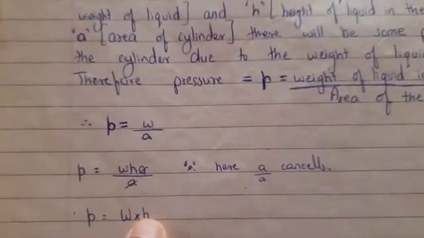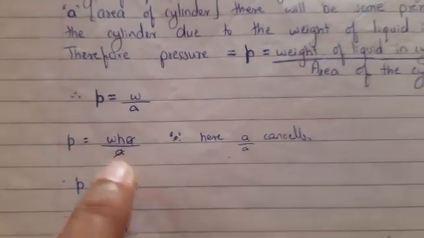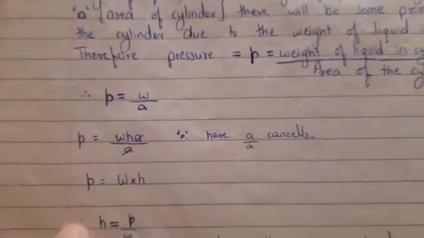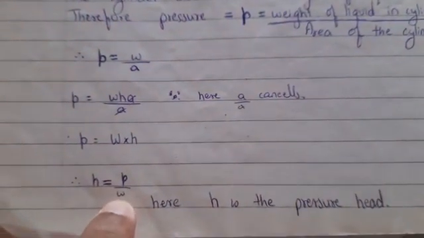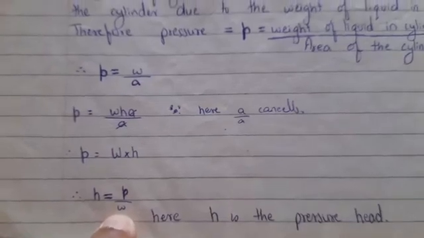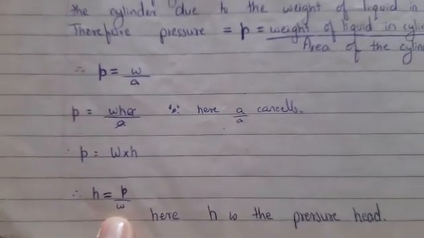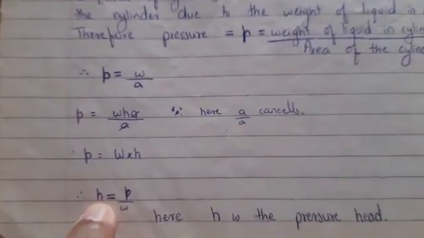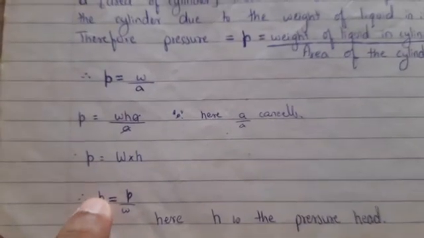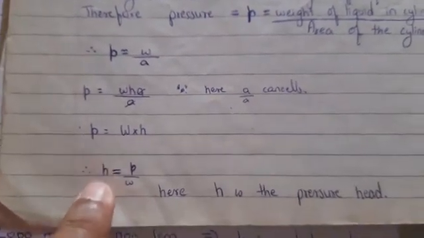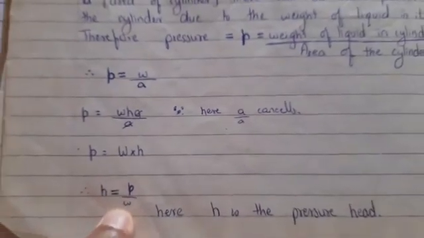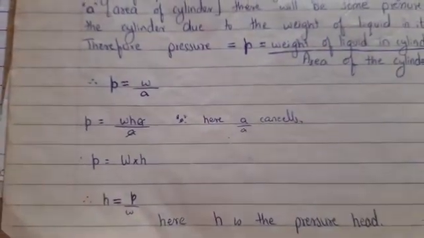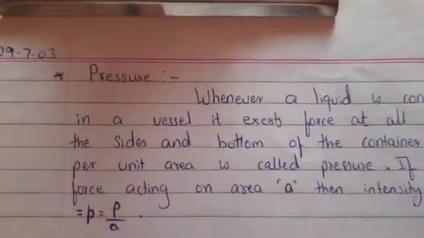When you want to measure this height or head, we shift the terms, and the height or head of the fluid is equal to pressure divided by the weight of the liquid. So this is the equation to measure the pressure head. Pressure head is nothing but H. When we want to measure the pressure head, the equation will be H is equal to pressure divided by the weight of the liquid. I hope you have understood the concept of pressure and pressure head.